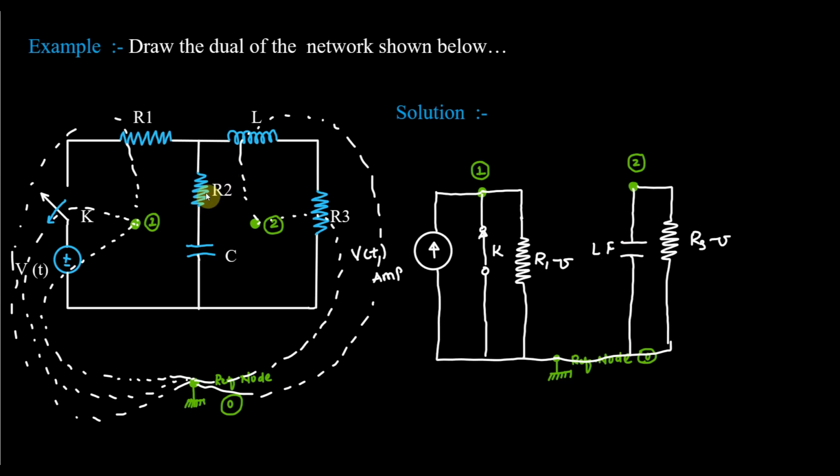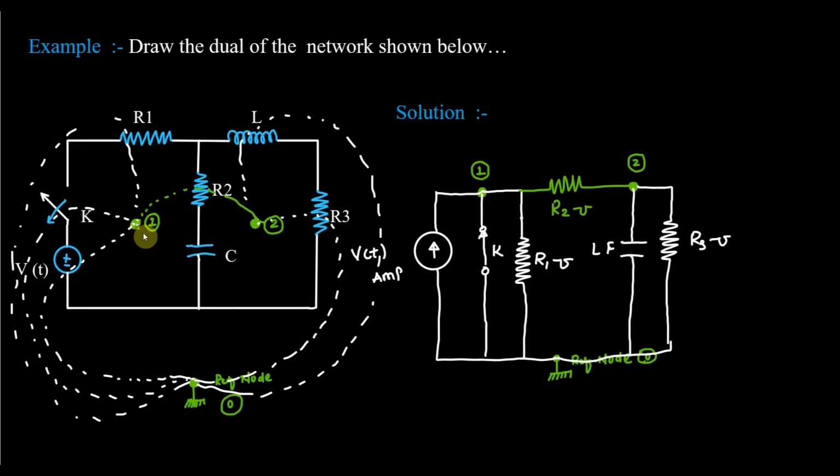Last one is this two. You can see that this R2 and C both are mutual impedances because they are common to the first mesh as well as the second. So you connect between these two. So it is connected like that between which two nodes? 1 and 2, because it is mutual. So the mesh 1 node is 1 and node 2 is the mesh 2. So this is node 1, this is node 2. So this will be the next one. What will be its value? Value is R2 and mho because the conductance is the dual of the resistance.